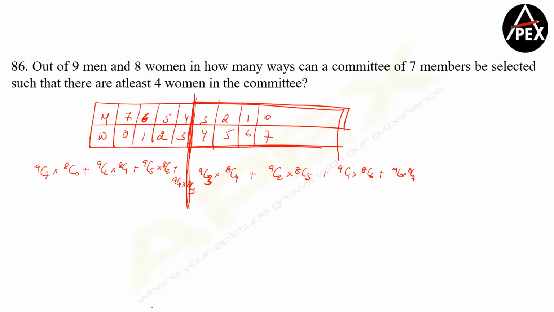Okay, guys. Since we are looking at least 4, this is what we are actually looking at in all, and this is less than 4.